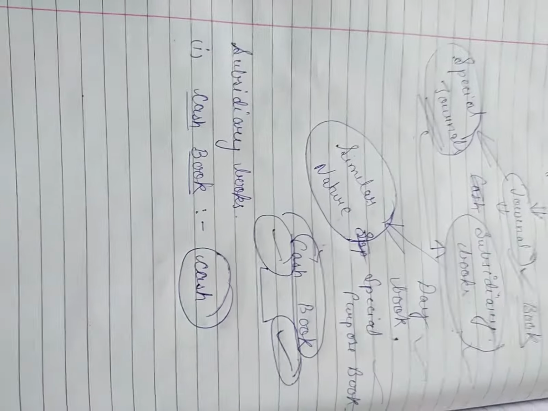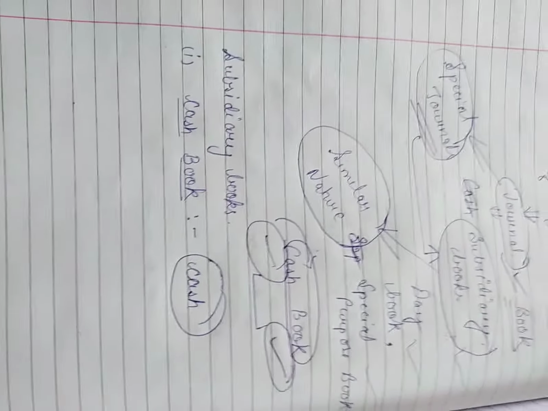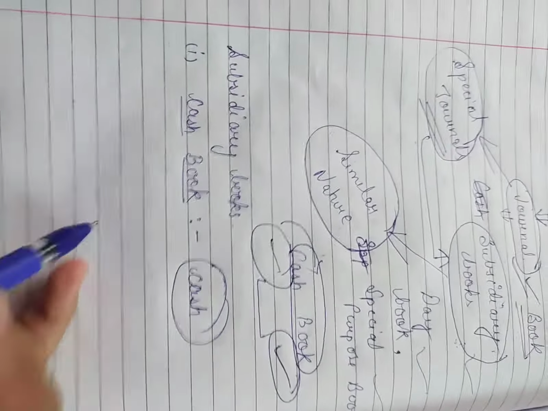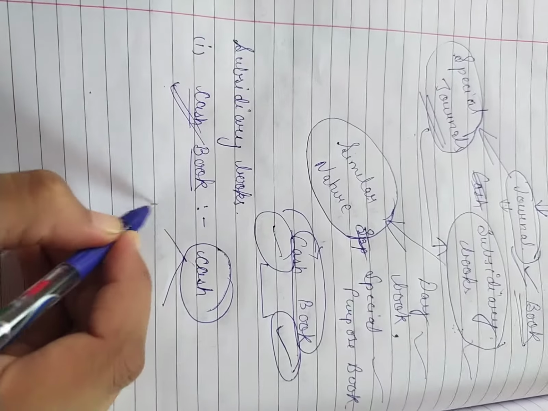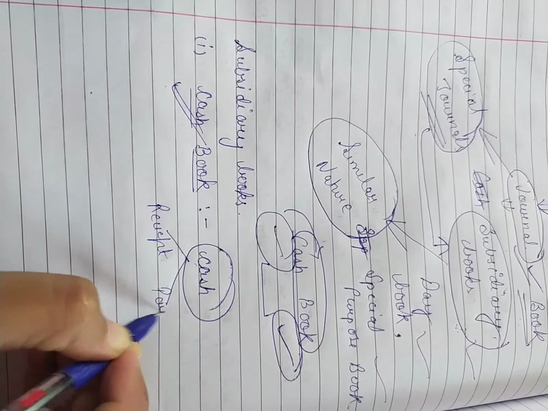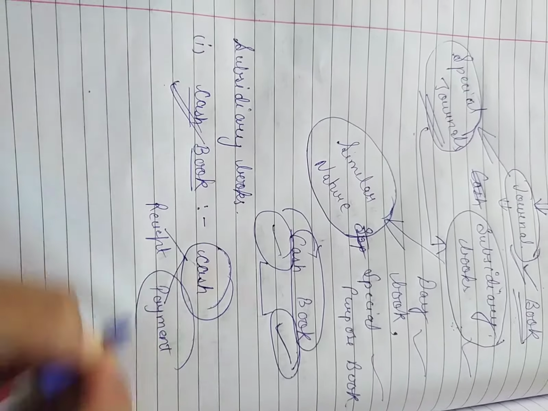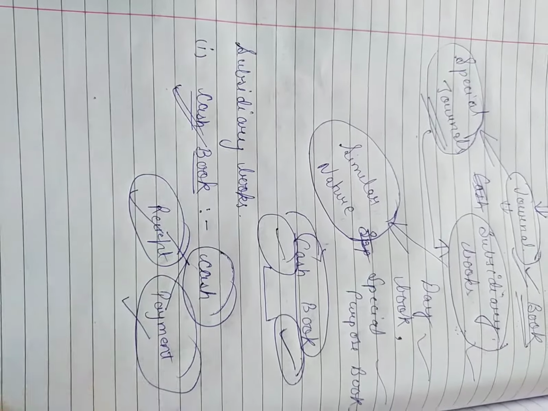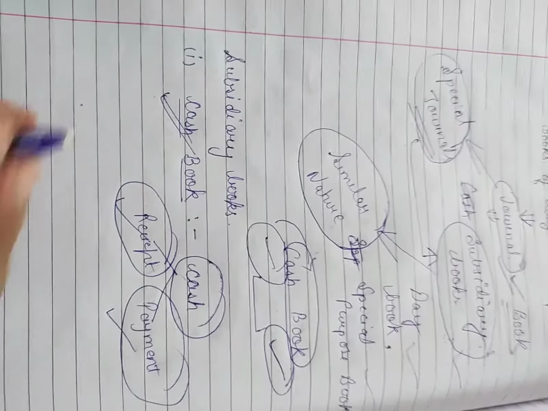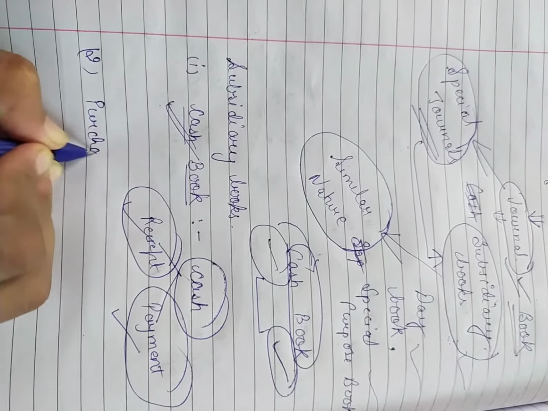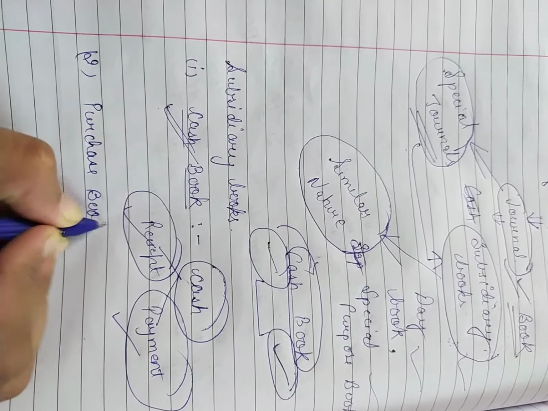It means whatever happens in cash, any event or transaction that happens in cash, will be recorded in the cash book. It has 2 columns, receipt and payment. On the payment side we will write our payments, and on the receipt side we will write our cash received.